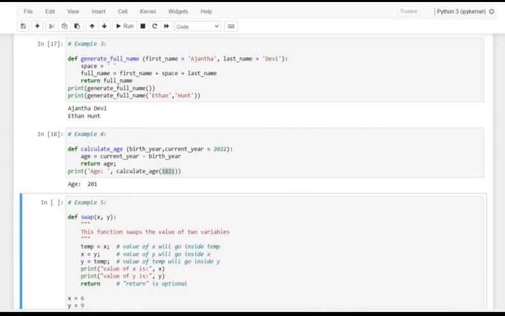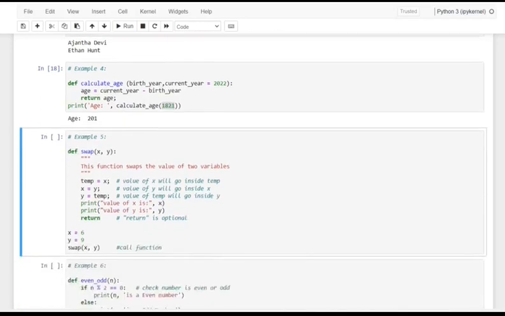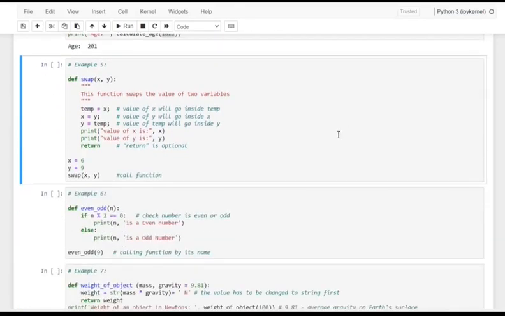Okay, and next there was an example. Mainly what this function does is swap numbers. I'm giving x and y, so two arguments. When I'm calling the function, these two values I want to swap.